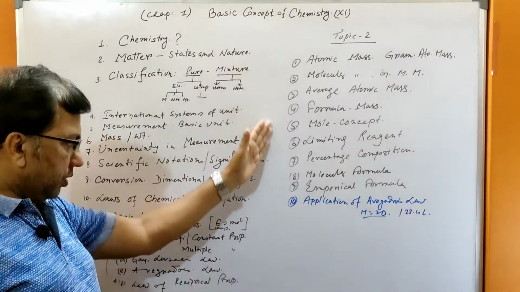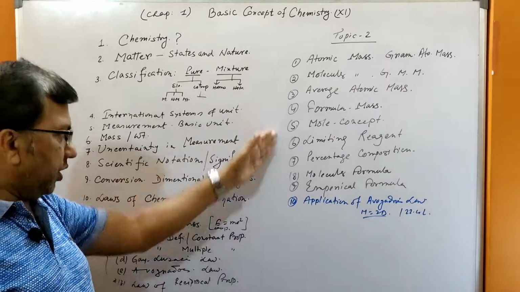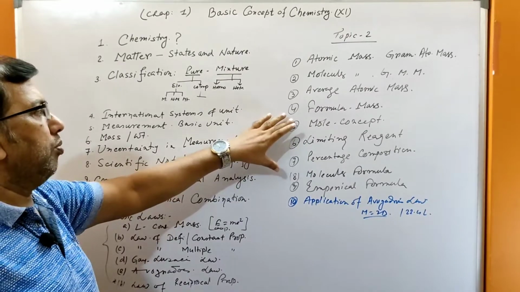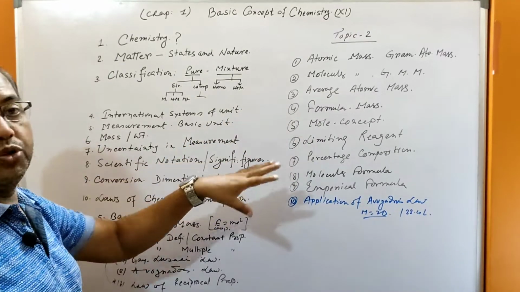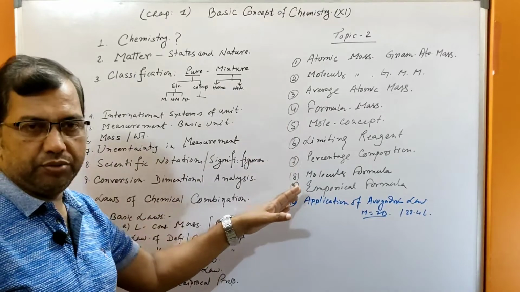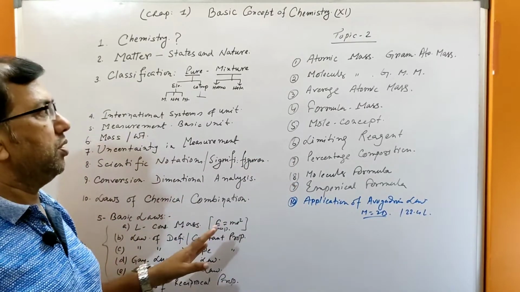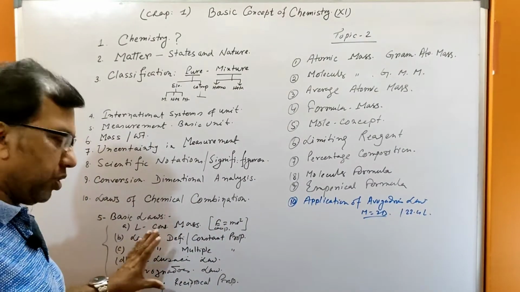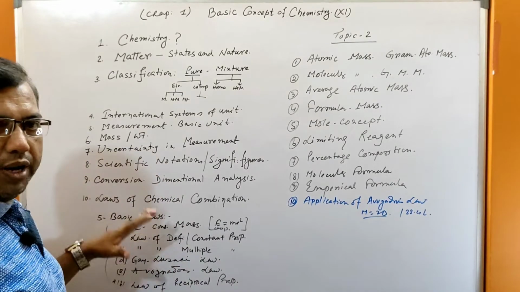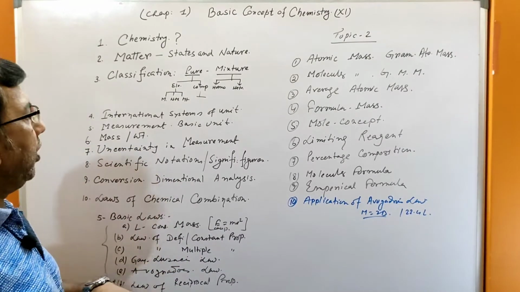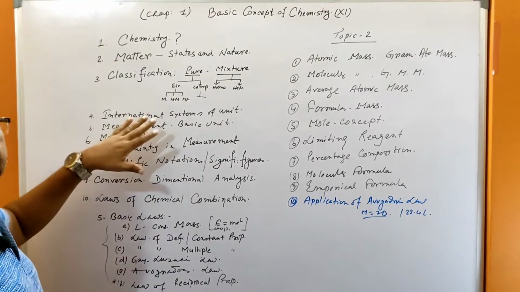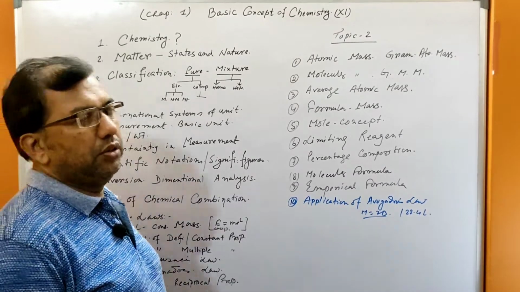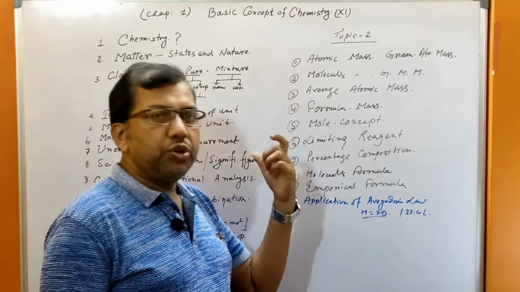And there are some numerical problems regarding all these things, especially mole concept, very important. And mole concept, formula mass, average atomic mass, molecular mass, the relation between them. You have learned all this in class 10 also, ICSE and CBSE students, but you have to go through it. Initially, this is very important, the basic law, conservation law and basic law. The first basic law, 5 basic laws are there. I will discuss all these things one by one, which is very important, not all. Okay, so let's start.